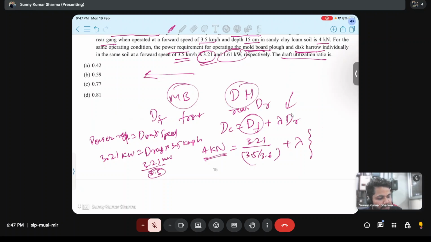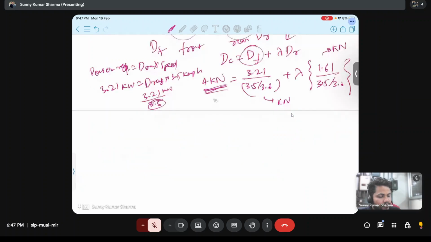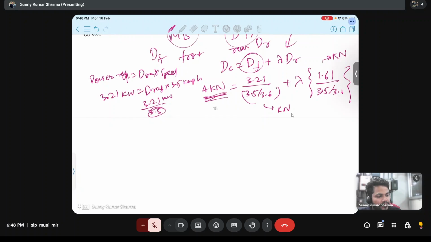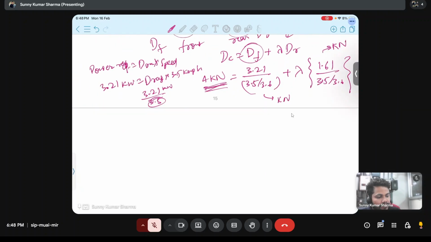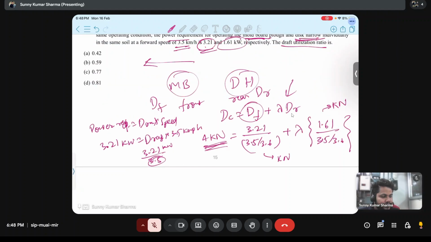And draft of rear will be disk harrow's power requirement, that is 1.61 by its speed, that is 3.5 by 3.6. This will be kilonewton of draft. This will be kilonewton, and this is already 4 kilonewton. So from here you can just get lambda. Everything is given. Options are also here.